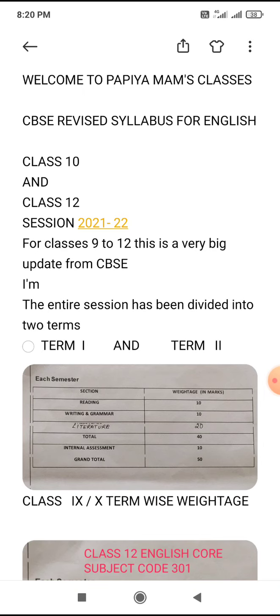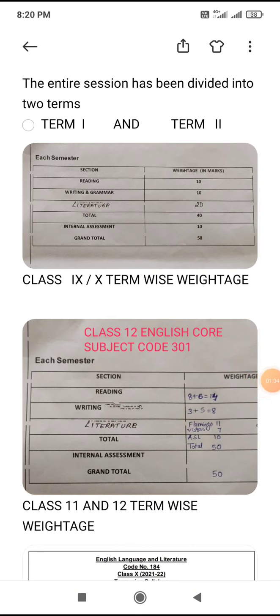Now I am going to discuss the term 1 and term 2 weightage for class 9 and 10, and then for class 12. You can see, children, that for class 10 the entire section has been divided in this way: reading section 10 marks, writing and grammar 10 marks, literature 20 marks. So it comes as 40, and internal assessment 10 marks. So the first term is going to be assessed out of 50.